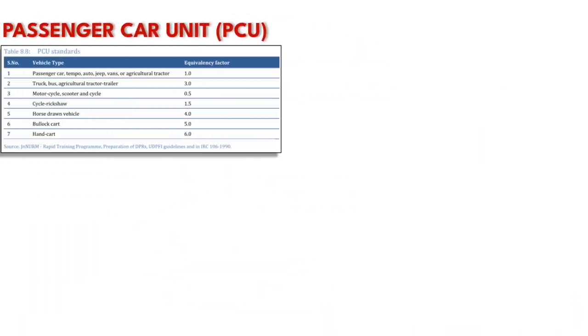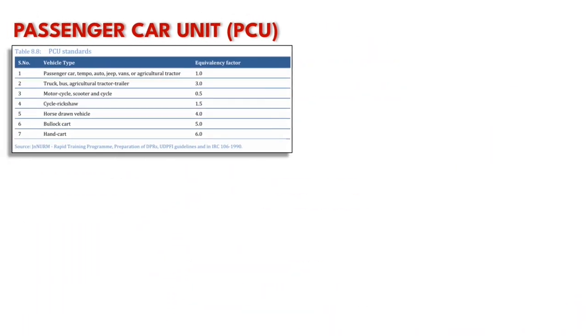Our next topic is related to vehicles, which is measured on the basis of passenger car unit, also known as PCU. Here the PCU value of a car is considered as 1 based on its speed and its carrying capacity, which is roughly around 4 to 5 passengers. Similarly, for other vehicles, the PCU value increases or decreases based on its equivalency factor in comparison to a car. In this table, you can refer to the PCU values of various vehicles.